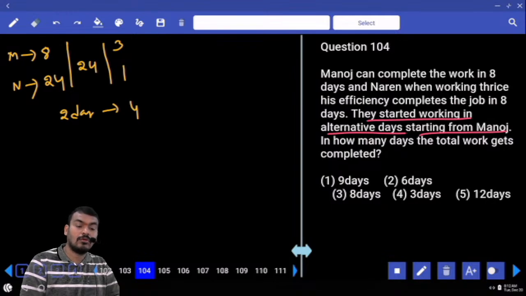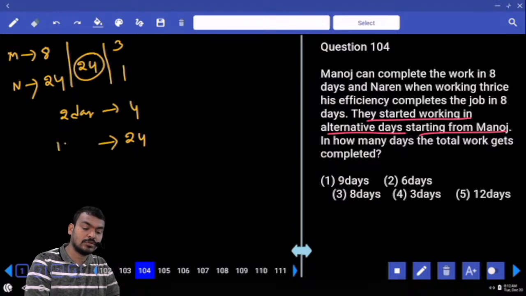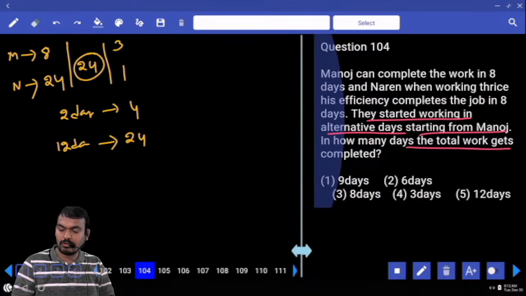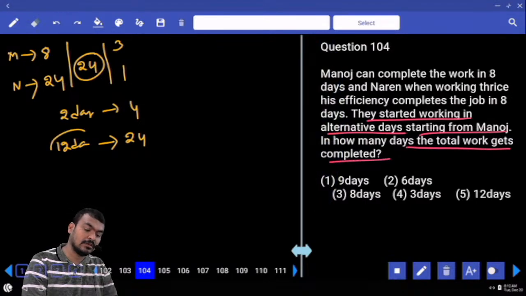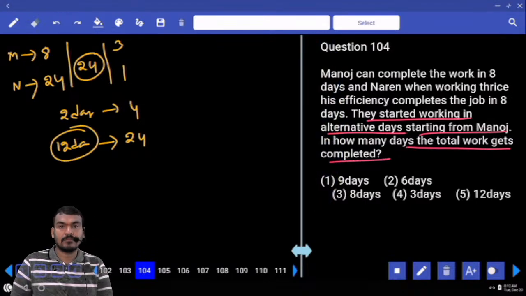Means every 2 days how many units are completed? 4 units. What is the total work here? 24. How many times is it? 6 times. 6 times 2 is how much? 12 days. What is the question here? In how many days is the total work completed? How many days? 12 days, sir.